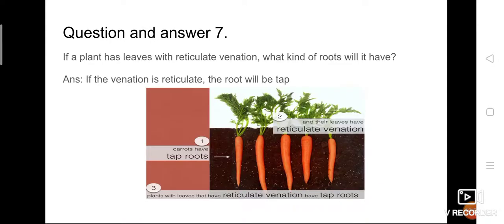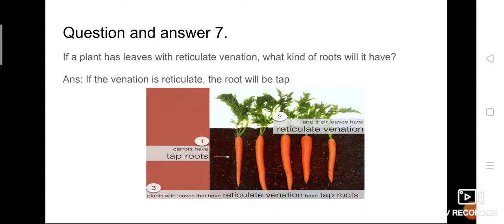Question number 7: If a plant has leaves with reticulate venation, what kind of roots will it have? Simply, we can say RT: reticulate venation, taproot. Here a carrot is given as an example. Carrots have taproots and their leaves have reticulate venation. So plants with reticulate venation leaves have taproots. For that you have to remember RT.